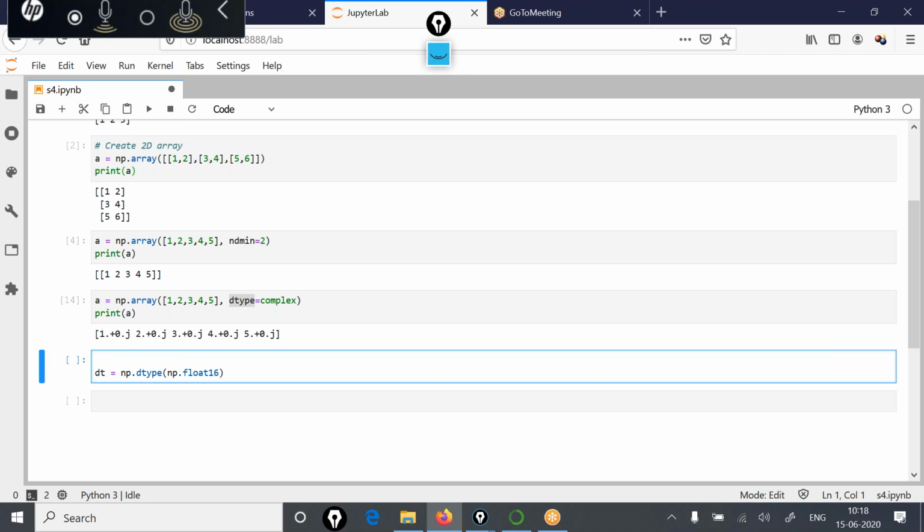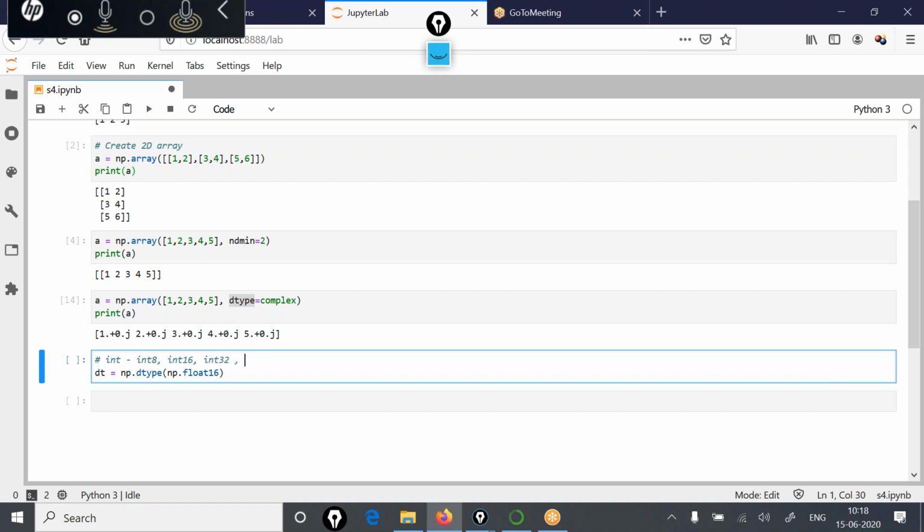Now here you need to understand, when we said Python supports integer data type, there are different versions of integers also. Like int8 is there, that would be using 8 bits, that's 1 byte, and int16 is using 2 bytes, 16 bits to store the integer value.